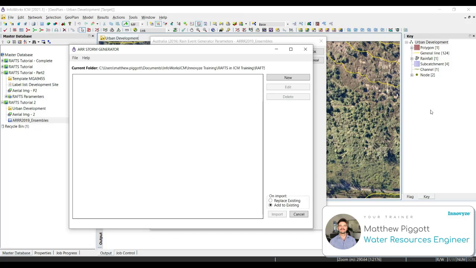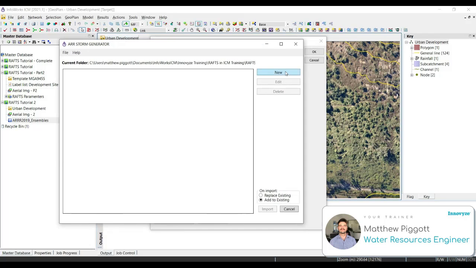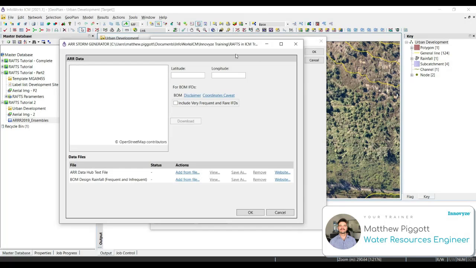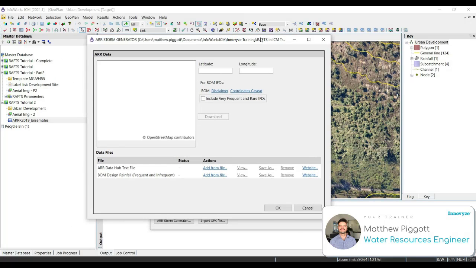Now we're going to select a new folder to generate the storms. We should see that the AEP and durations are empty. To bring in some AR&R data, we select the AR&R data button. From this dialog box, we're going to enter in latitude 27.381 and our longitude is 153.123. These are the coordinates for Brisbane Airport. Once we have entered those in, we select download.